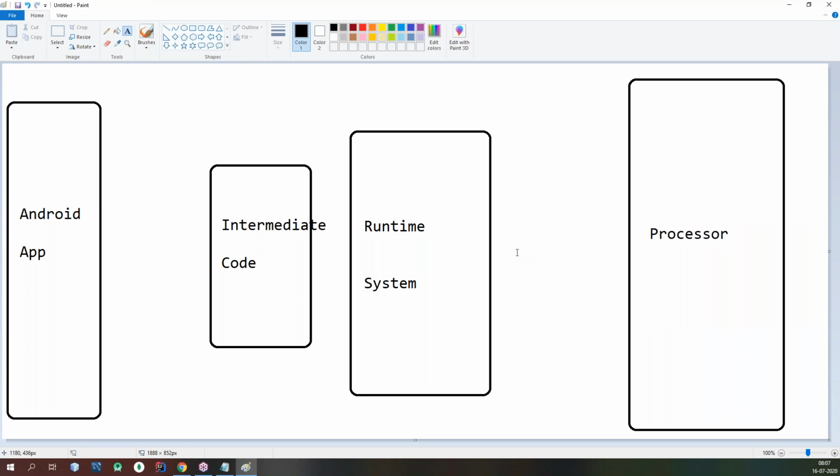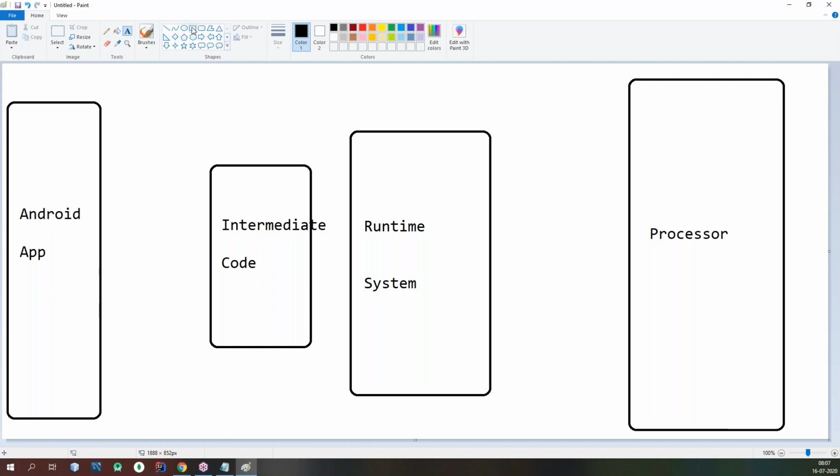So your Android application can be developed in either the Java programming language or the Kotlin programming language. In any programming language, you can develop your Android application.